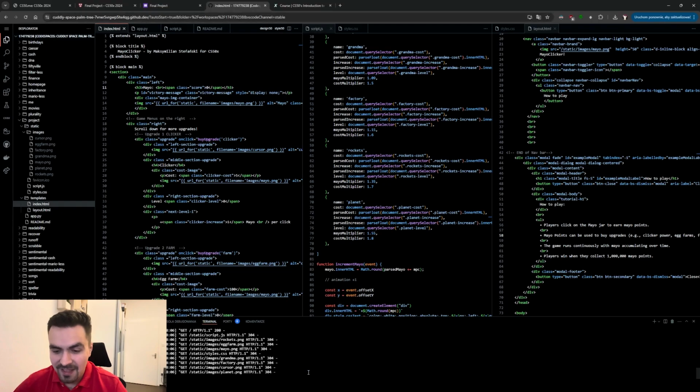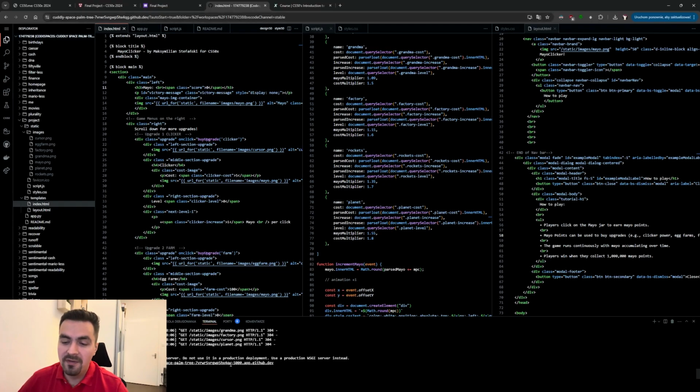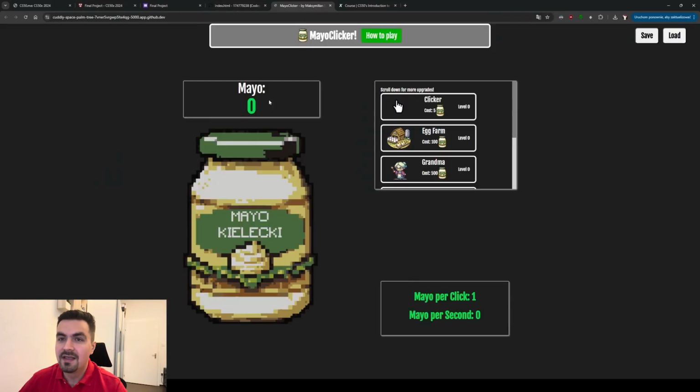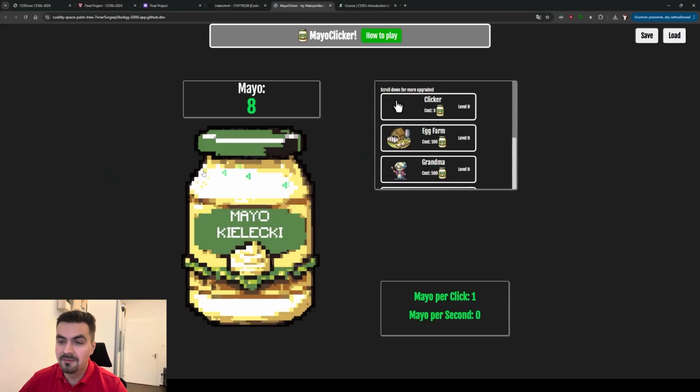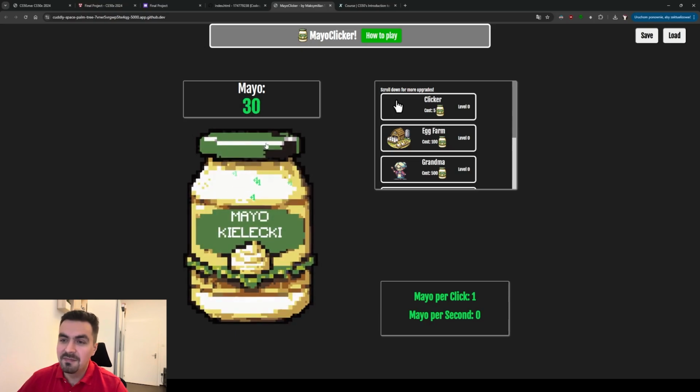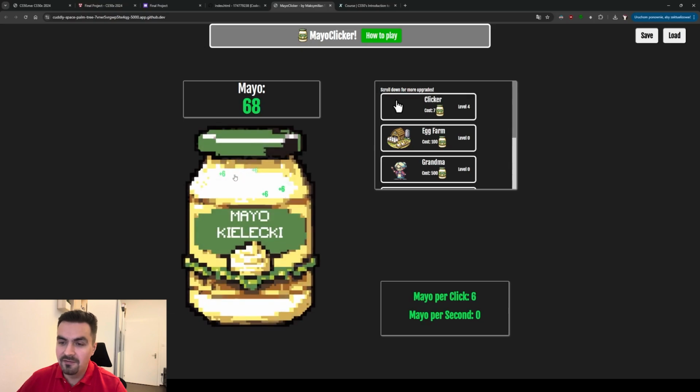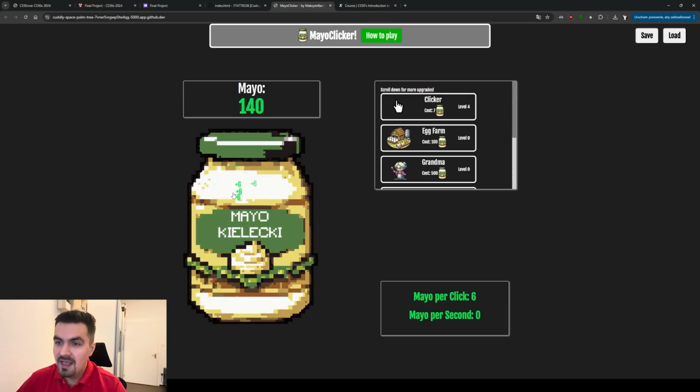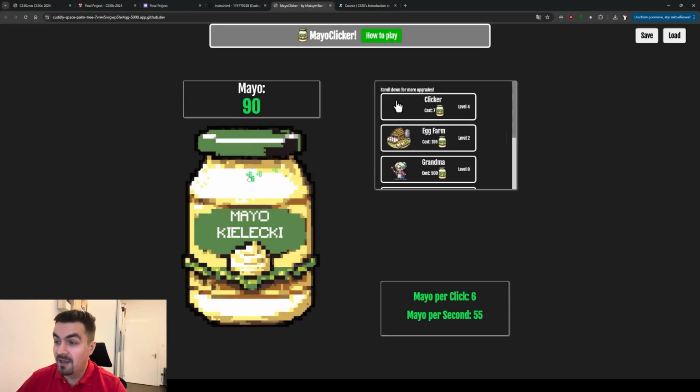Let's start by running Flask, because this is the web-based game. And the goal of the game is to click on the jar of Mayo, which will make pleasant interaction with the player. Then the player can spend Mayo points on upgrading the clicks, which makes the clicker power even stronger. And eventually the player can buy upgrades like Egg Farm or maybe some Grandmas to help him be the best Mayo maker in the world.